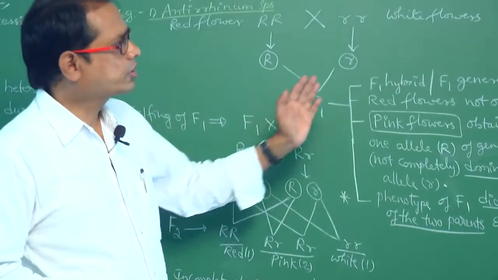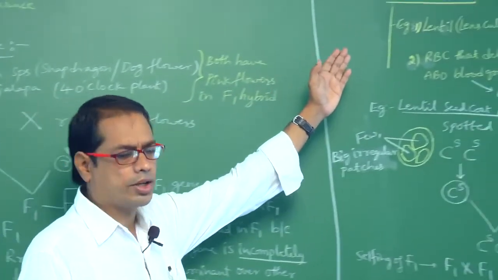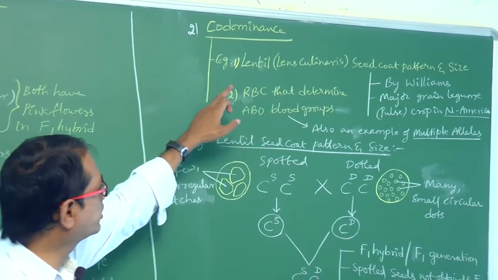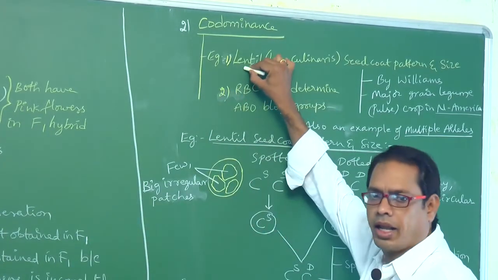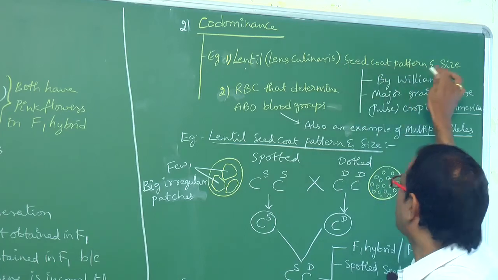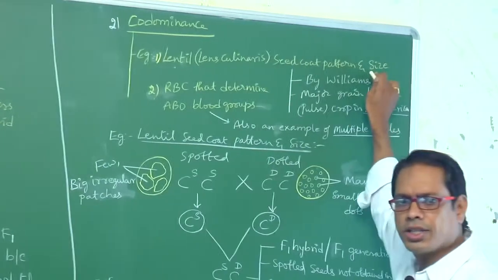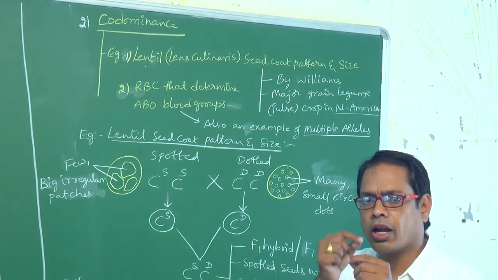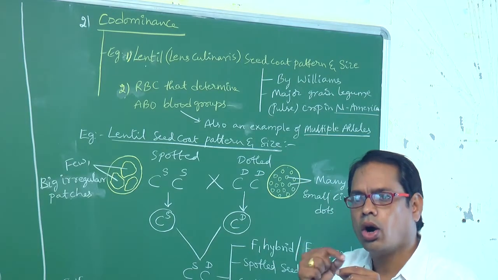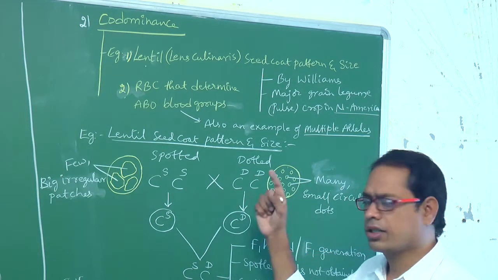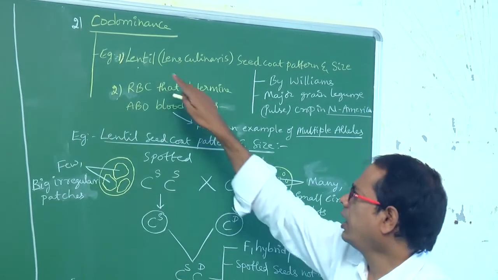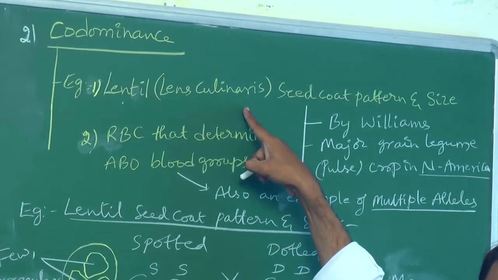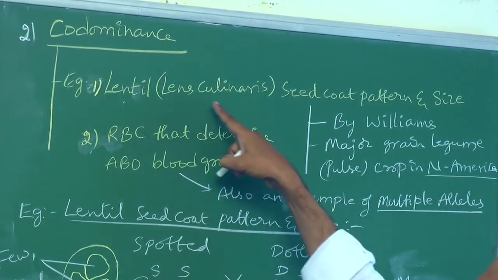Okay. Next concept, codominance. What are the examples? One is lentil, a plant name. Lentil seed coat pattern and size. What is a seed coat? The layer present around the seed is called seed coat. On that seed coat, different patterns are there. The lentil scientific name is Lens culinaris.